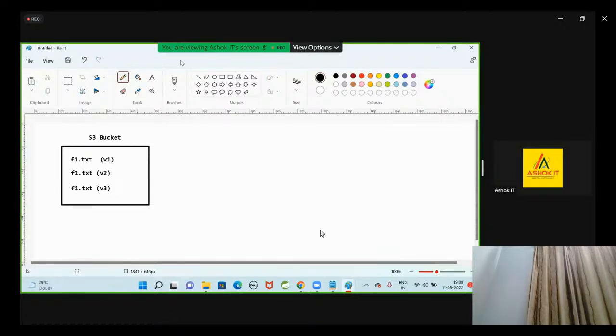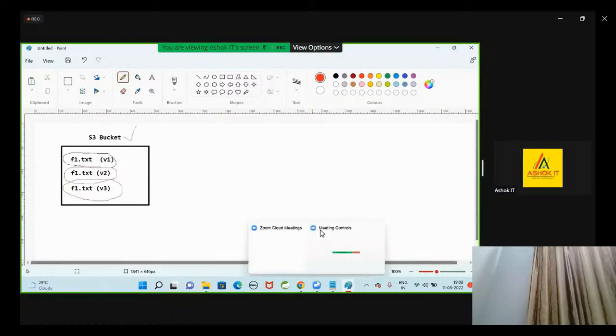Versioning is like a backup tool. Yesterday I created a file and stored it in the S3 bucket, that is f1.txt, with some data. Today I have modified that file's data, and I want to store the same file with another version. I want yesterday's file and today's file also. And today evening at 4 o'clock, if I do some changes to that file, I'm going to store that file also. The same file can be stored with multiple versions in the S3 bucket. That is called versioning.